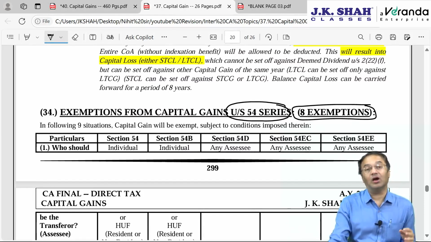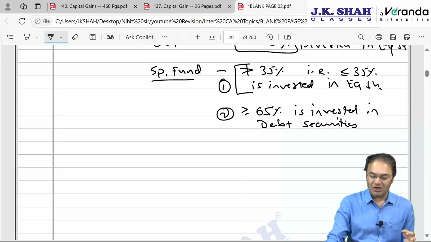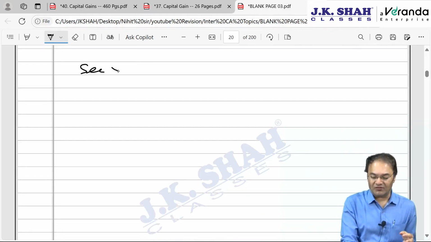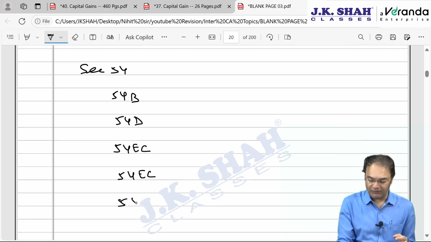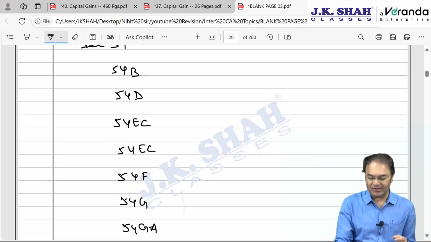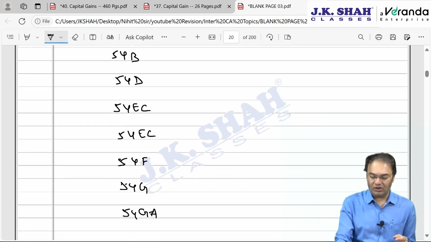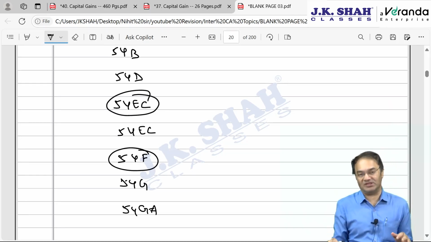There are 8 exemptions. Earlier there were 9. The last one was 54GB, which is now deleted. So how many exemptions are left? As of now: section 54, 54B, 54D, 54EC, 54EE, 54F, 54G and 54GA. Out of them, questions come up in the exam only on section 54, 54EC and 54F. Only these 3 are actually relevant from the exam perspective.